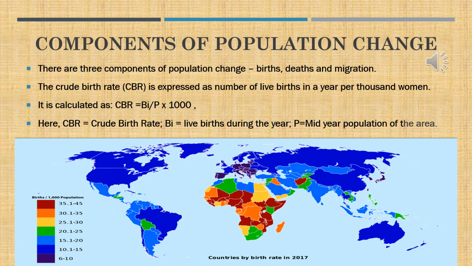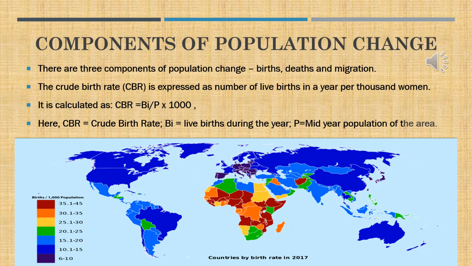Yes, Kanna. Now let us see what are the components of population change. There are three important components of population change: the birth rate, the death rate, and the migration. When we come to the birth rate, we cannot find it in absolute numbers. Hence, we call it the crude birth rate. The crude birth rate is expressed as the number of live births in a year per 1,000 women. Out of 1,000 women, how many live births?